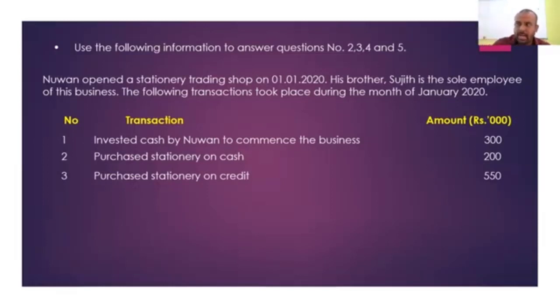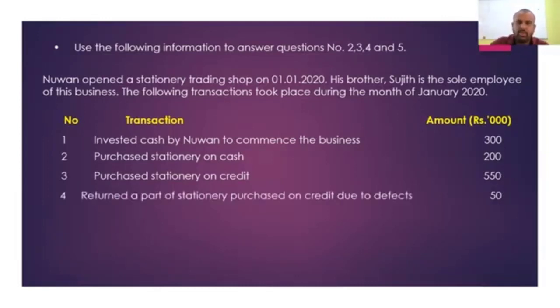For a garment factory, if you purchase stationery, you can't consider that as what? Inventory. But this is a stationery trading business. Buy and sell stationery. And stationery when you purchase, that is your normal purchases. Fourth one, return part of the stationery purchased on credit. There was a purchases return.